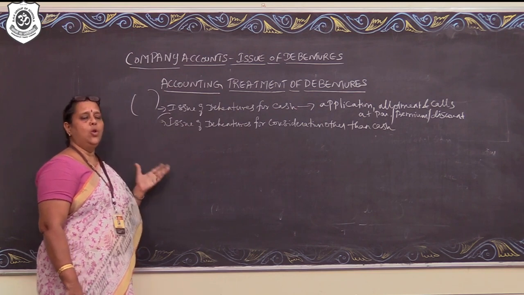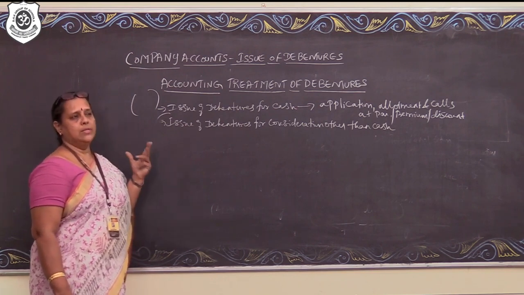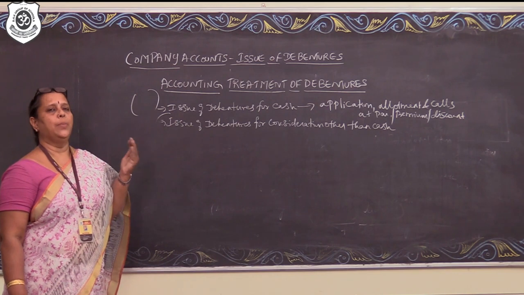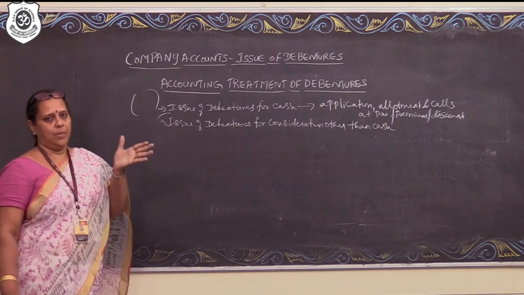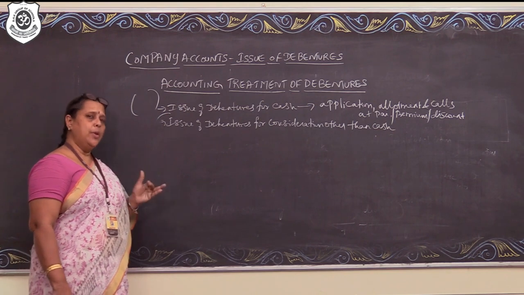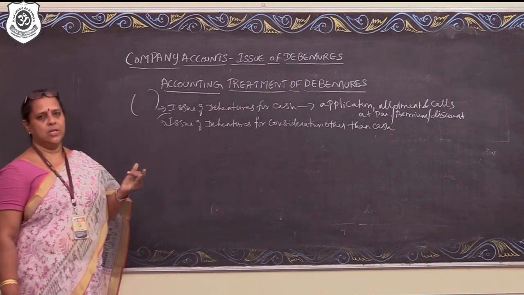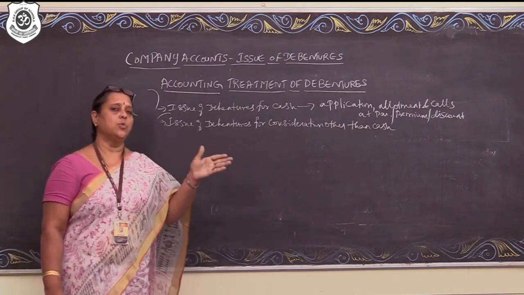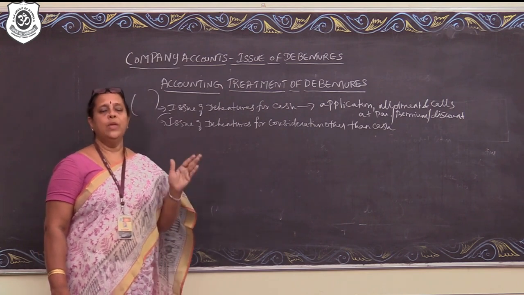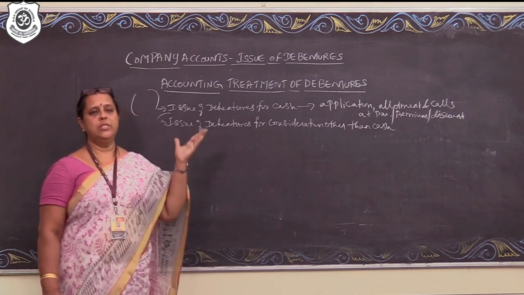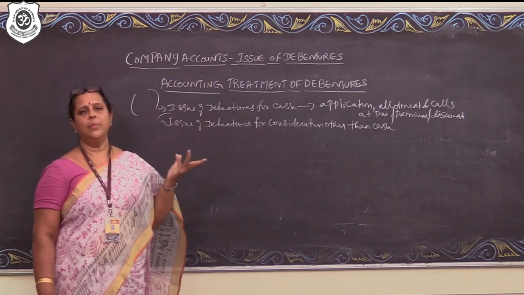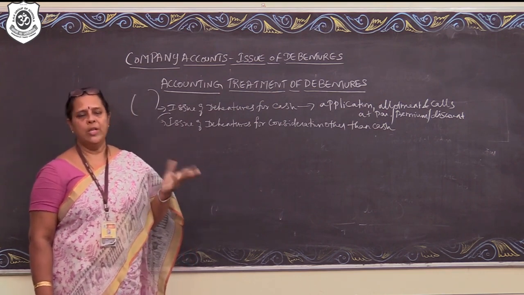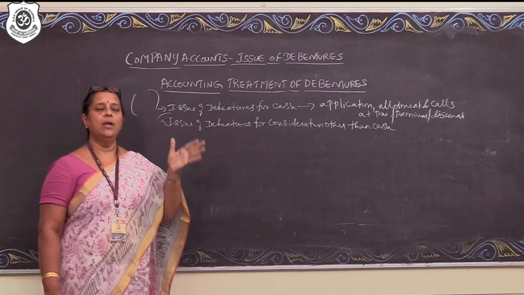Number one, the company need not shell out bulk money now. When it is acquiring an asset or when it is taking over an existing business, the company need not have to make bulk payment now. So, the company can defer its payment for a considerable period of time. Number two, when the company is issuing debentures, the interest commitment or the principal repayment is a stable amount so long as the financial position of the company is concerned. So, if the position of the company is good, if the revenues from the operations is good, the company will be able to meet out its interest commitment and the principal repayment as and when they fall due. So, that being the case, the company is not under any threat.